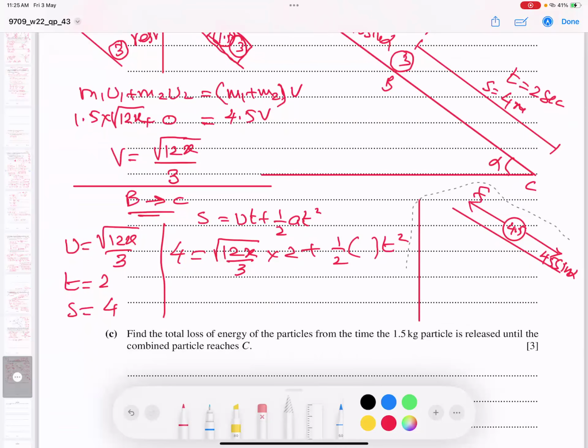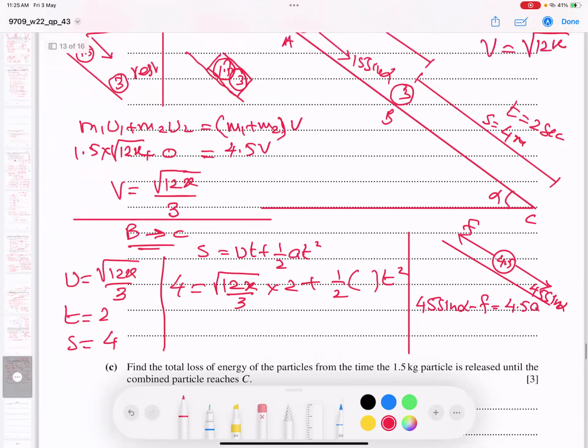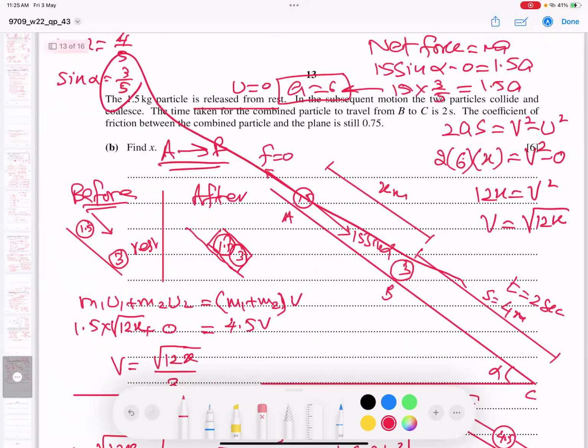Okay, so a lot of work is still to be done, no problem. Patience is required. Now, net force equals ma. Can I say 45 sine alpha minus friction equals ma, 4.5 times acceleration? And 45 sine alpha is 3 upon 5.